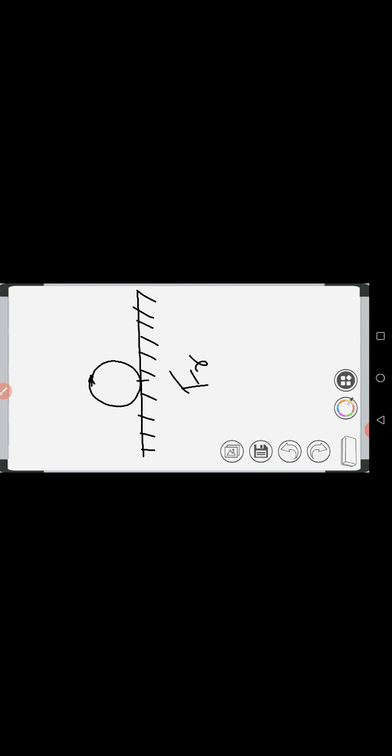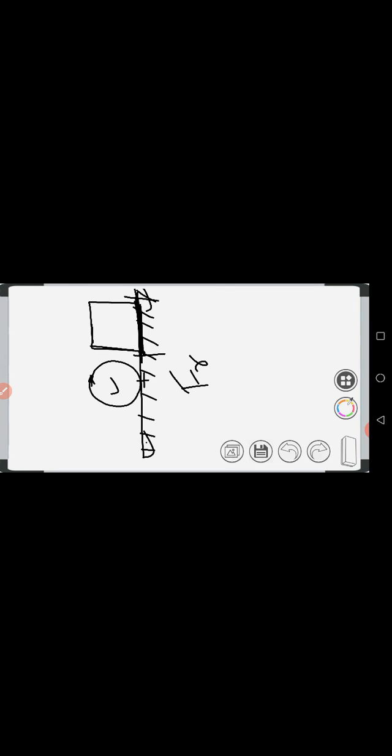Sliding friction means, suppose there is a wooden block like this. This wooden block cannot roll. If it has to move, how will it move? It will slide from one end of the surface to the other end. In that case, a large area remains in contact with the road at all instants of time.